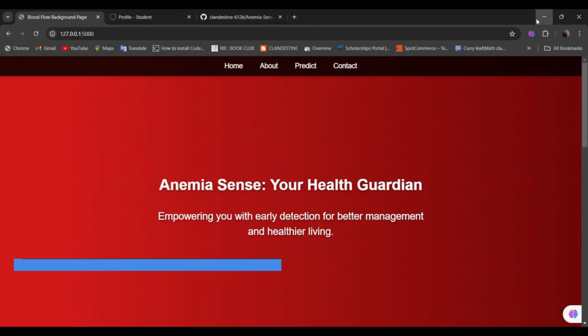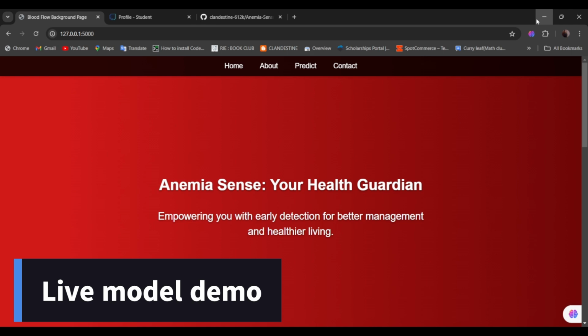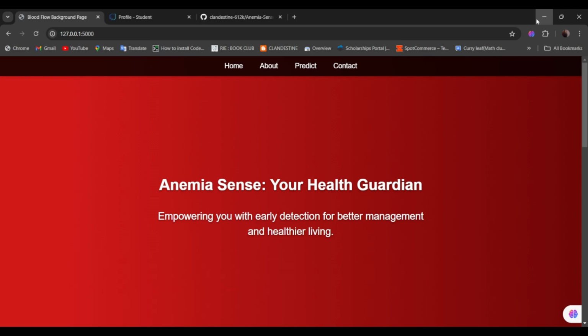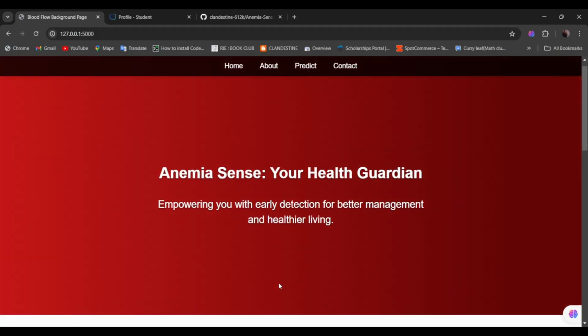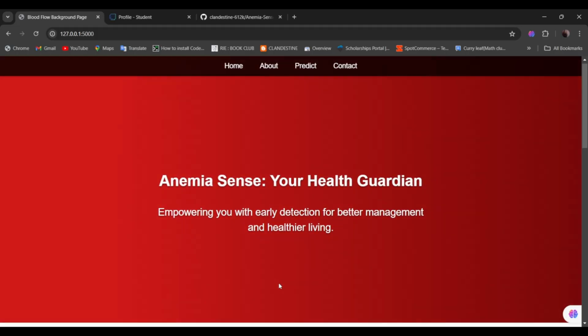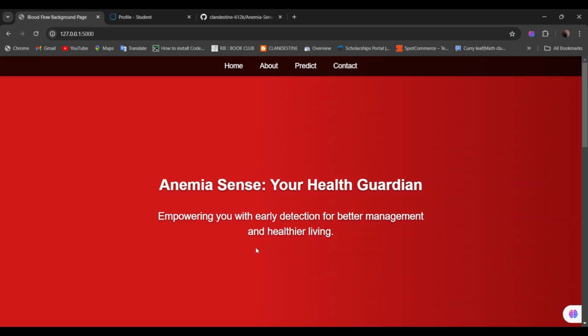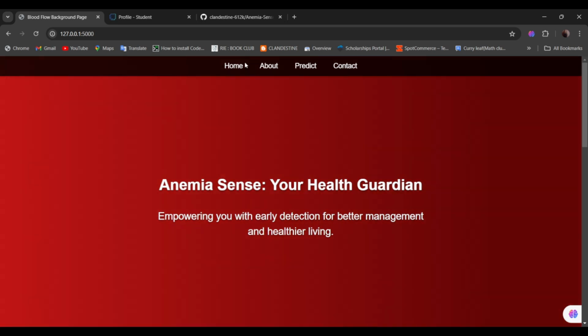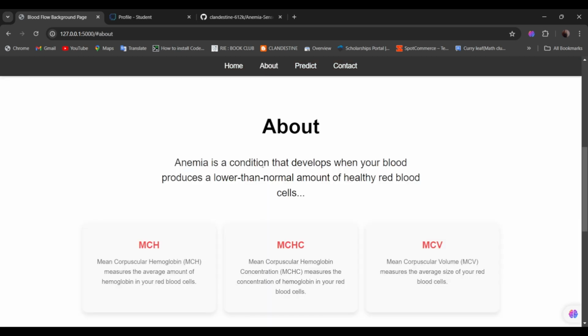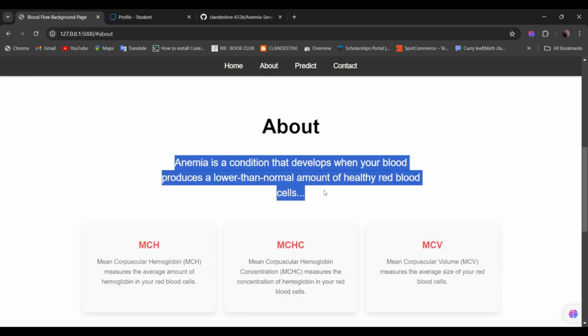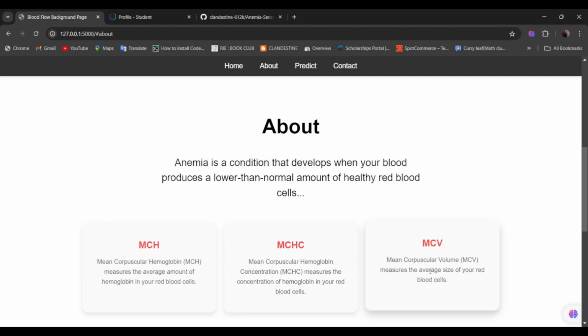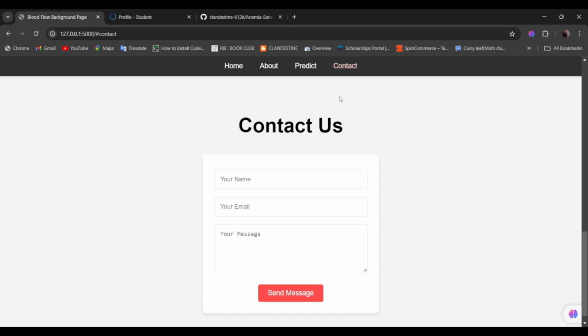Let's see Anemia Sense in action. Here's a web application running locally. As you can see, the interface is straightforward. The first display page is the home. Then we go to the about section where we see a brief about anemia and the factors that affect it. Next, we go to the contact section where anybody can contact me through email. If one writes his or her name, email, and message, he or she can click on send message and a mail will be opened.